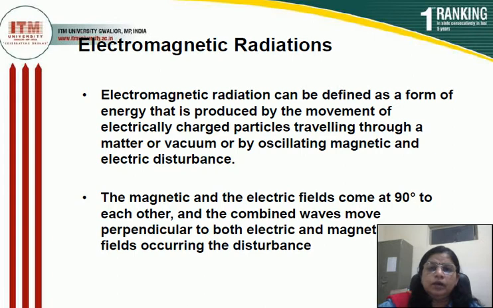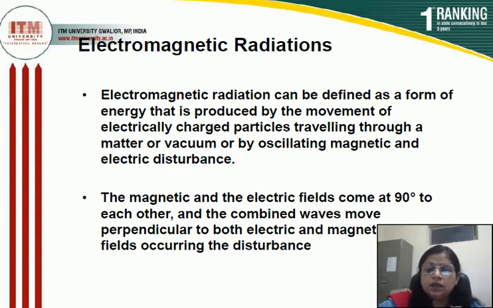So, electromagnetic radiations are prepared from two fields. One is the magnetic field, second one is the electric field. Both are perpendicular to each other, and these fields are also perpendicular to the direction of propagation. Direction of propagation means the direction in which light goes. There are three directions, x direction, y direction and z direction. So, electromagnetic radiations are perpendicular to the direction of propagation of light.